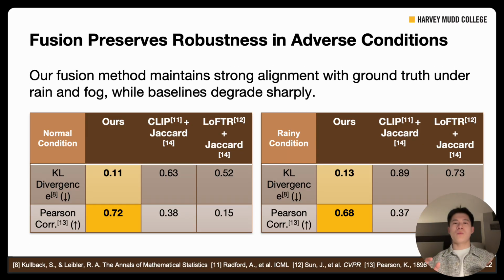So under adverse weather conditions, our sensor fusion approach still maintains very strong performance. As you can see, our KL divergence is 0.13 compared to 0.89 for CLIP and 0.35 for LoFTR. And our Pearson correlation is 0.69 compared to 0.37 and 0.26 for the baselines. And at the same time, compared with normal conditions, our method's KL divergence shows 0.13 and Pearson correlation shows 0.68, which is not degraded too much.